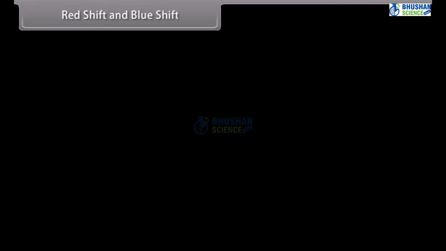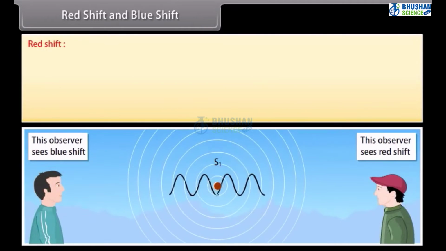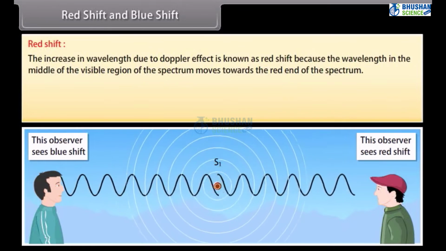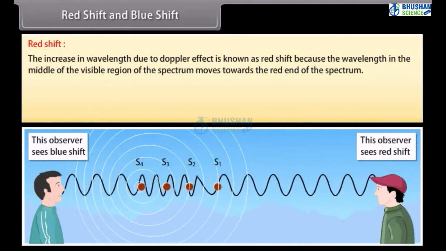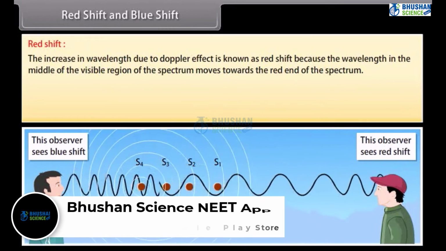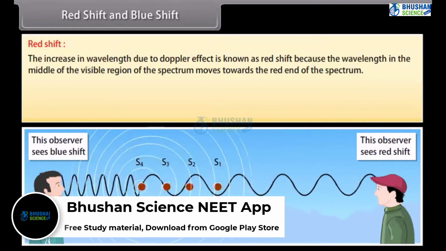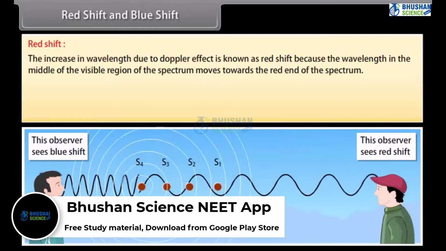Redshift and blue shift. Redshift. The increase in wavelength due to Doppler effect is known as redshift because the wavelength in the middle of the visible region of the spectrum moves towards the red end of the spectrum.